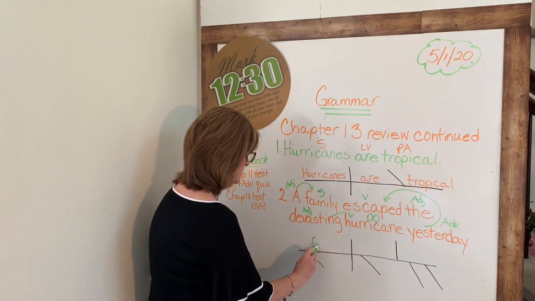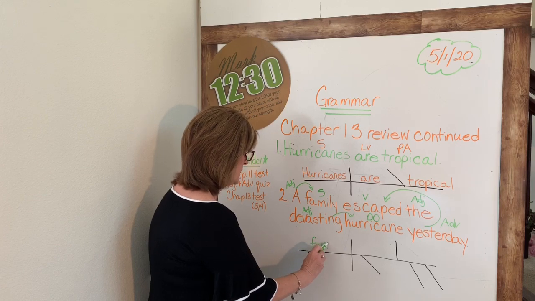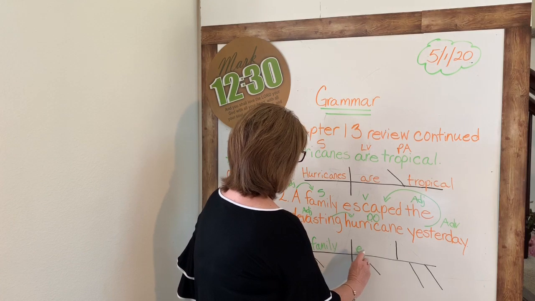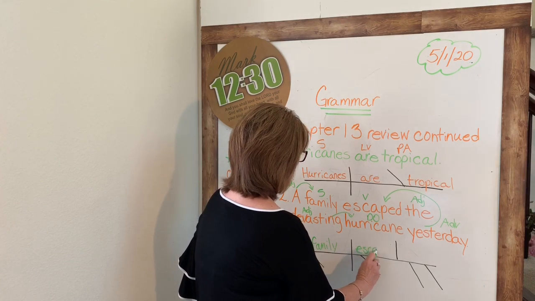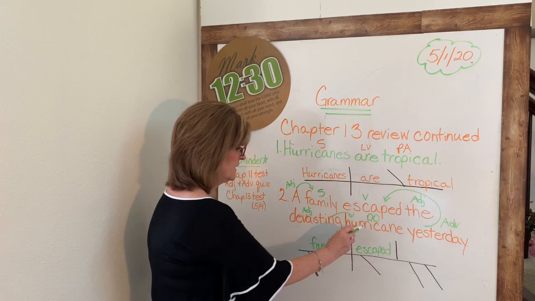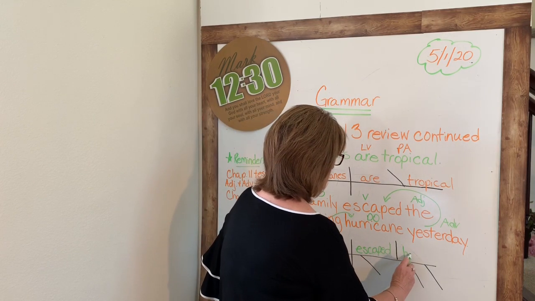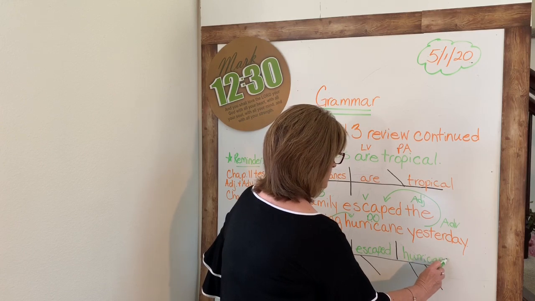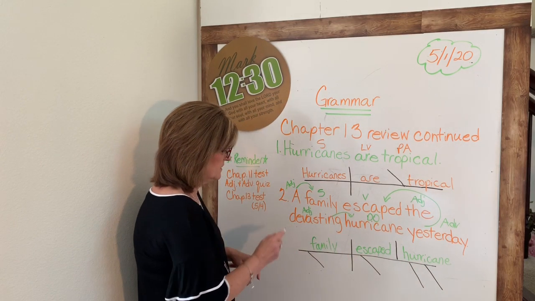All right, so we can fill this in. The subject is family. The verb is escaped. And the direct object is hurricane. And then we can plug in the adjectives and adverbs.